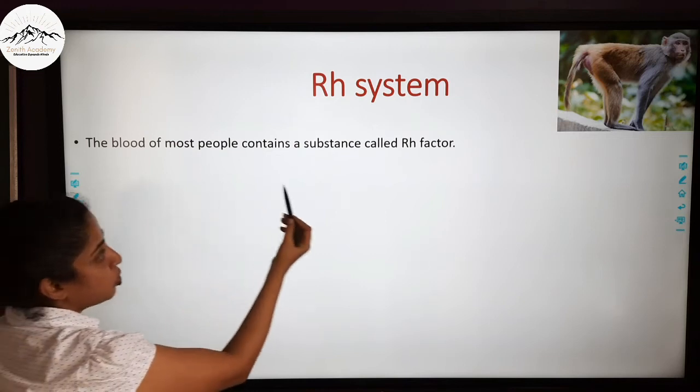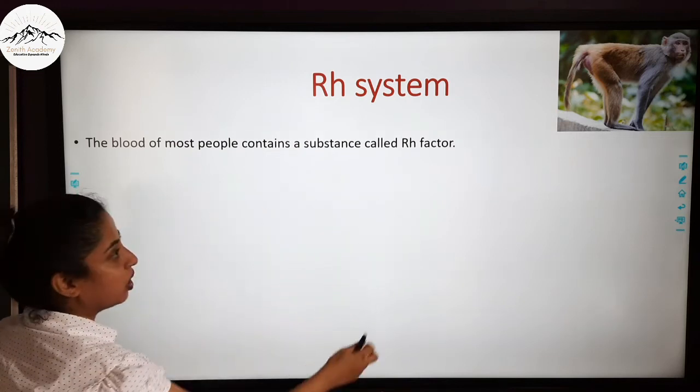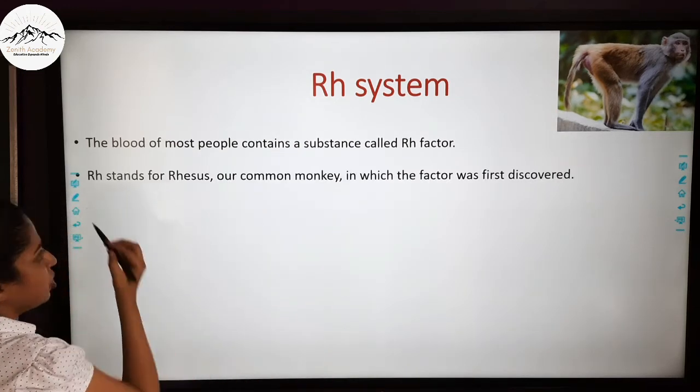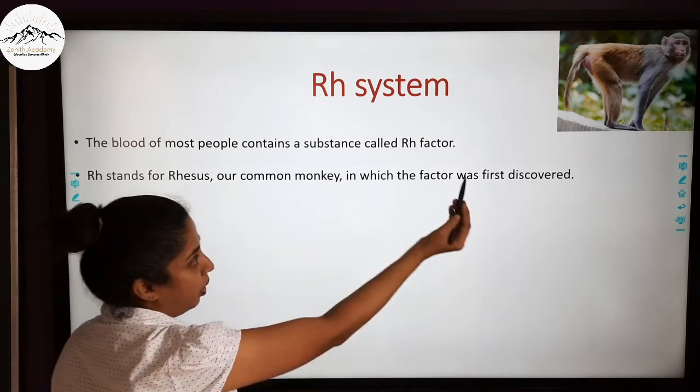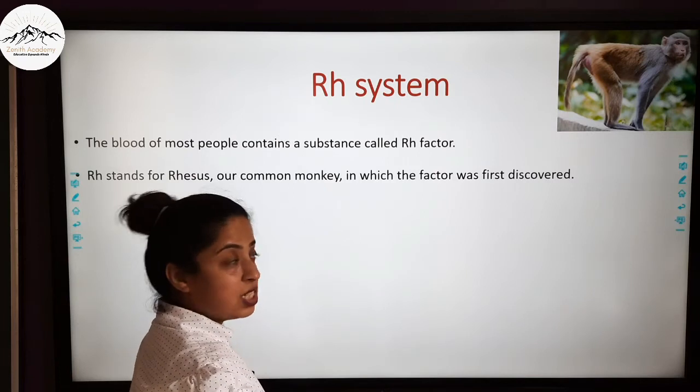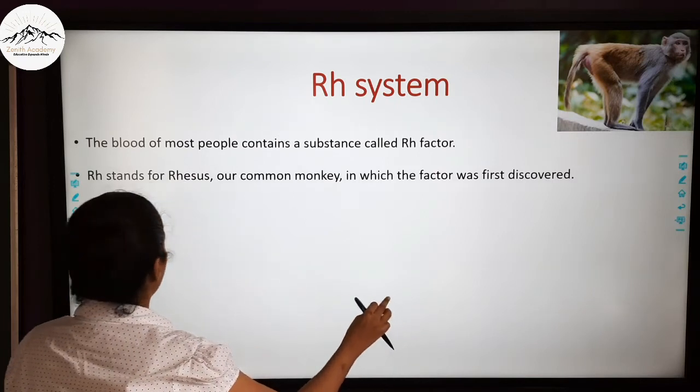Now the blood of most people contains a substance called RH factor. We did this. Now RH, what is RH? RH stands for rhesus. Rhesus is a common monkey. In the rhesus monkey this factor was first discovered. That is why the name RH factor.